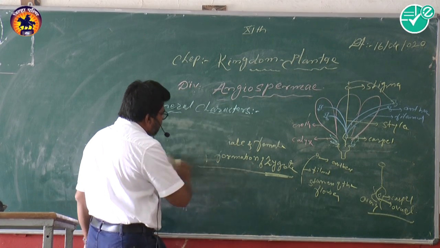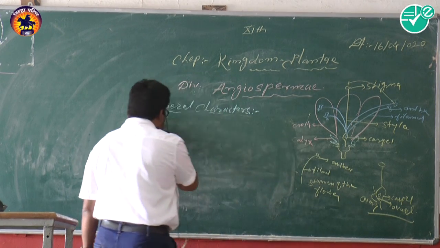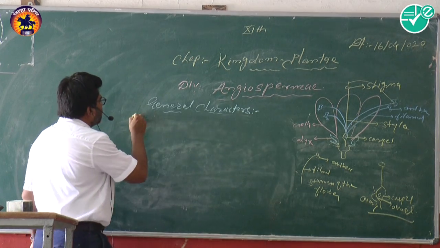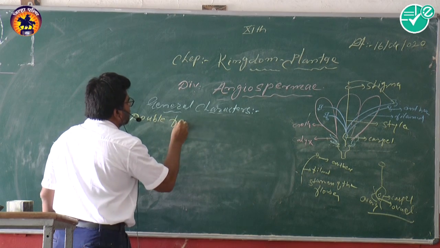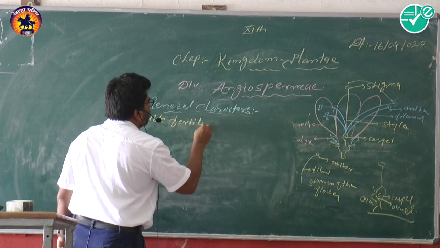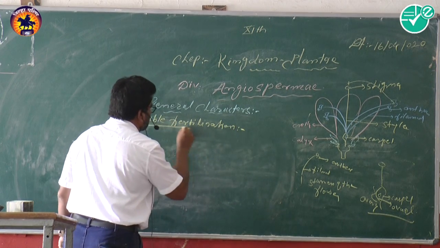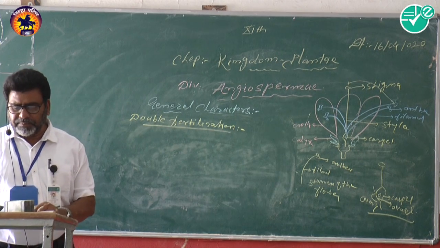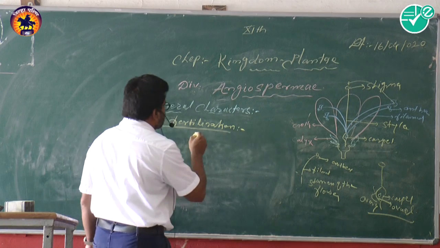Now this is the definition of fertilization only, but in angiosperms a double fertilization takes place. So what is the meaning of double fertilization? Double fertilization is that in angiosperms two mature male gametes are formed.